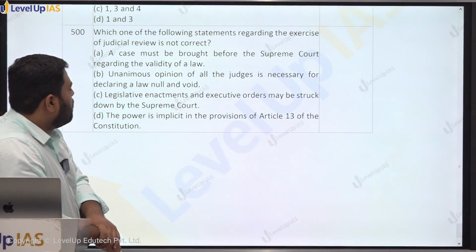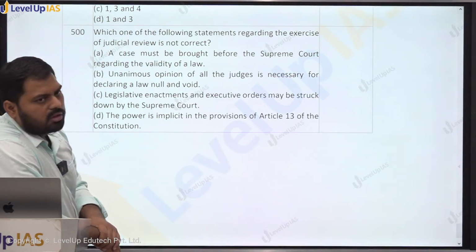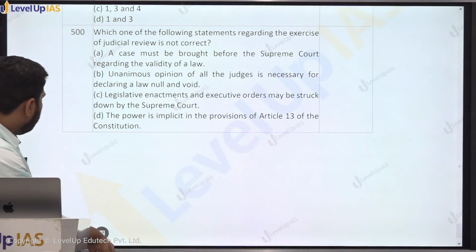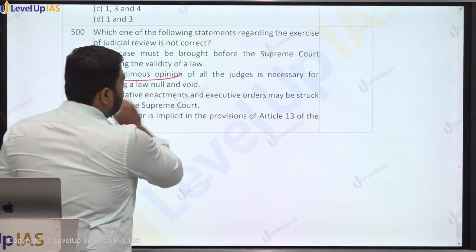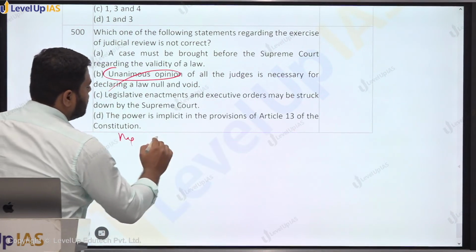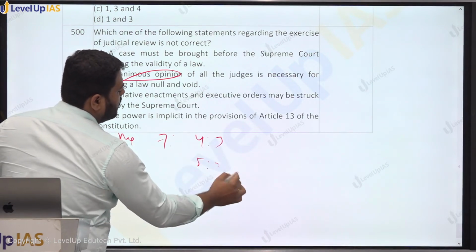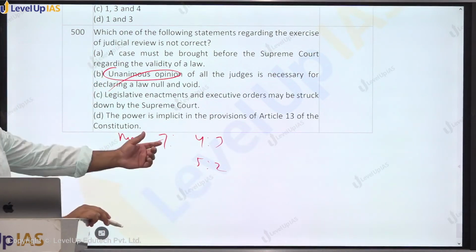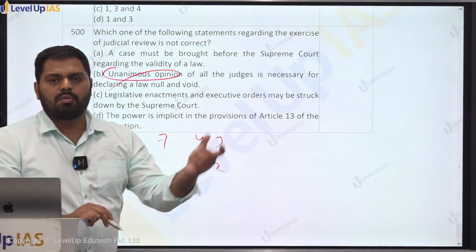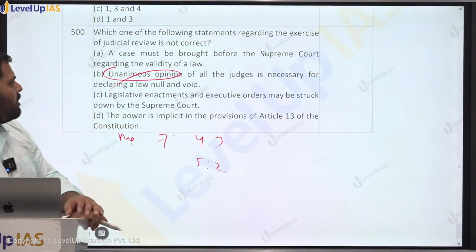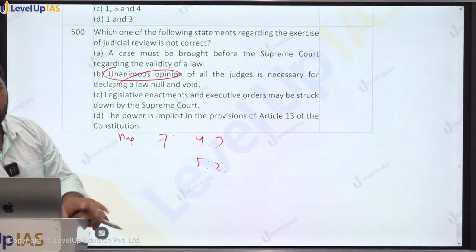The power is implicit in the provisions of Article 13 of the Constitution. B is incorrect. Unanimous opinion is not necessary. It is the majority opinion. If there is a 7-judge bench, 4-3 will work, 5-2 will work, anything will work. So the majority, more than 3, that is 4. At least 4 judges should be in favor of any judgment or striking down any law.